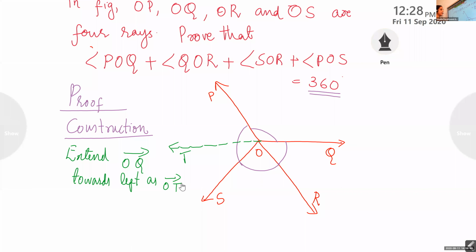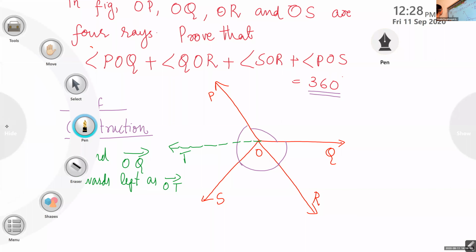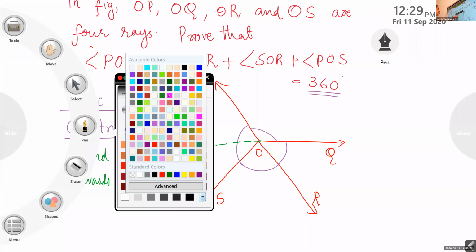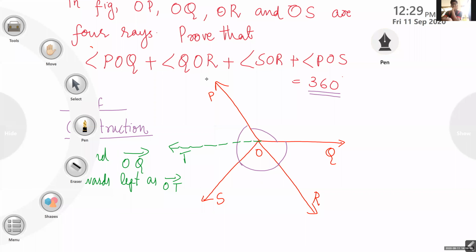Did you understand, children? What is our construction? No need of writing now, Ashik. Listen here, you tell me the answer. Now, children, did you understand? We have drawn a line over there. We have drawn a ray.